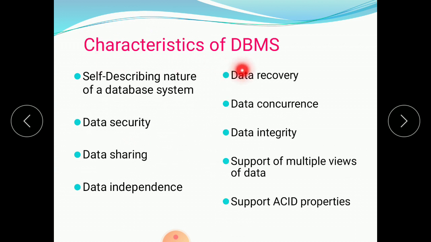Then characteristics of database management system. See here, this is a very important question, because this question has been asked in previous years' question papers many times. So see: self describing nature of a database system, data security, data sharing, data independence, data recovery, data concurrence, data integrity, support of multiple views of data, then support of ACID properties. These are the characteristics of database management system. We'll see them one by one.